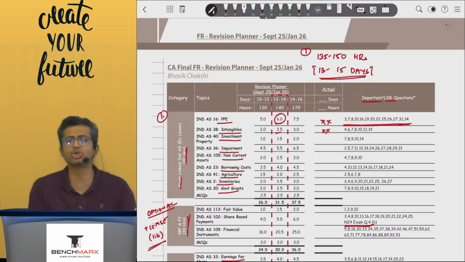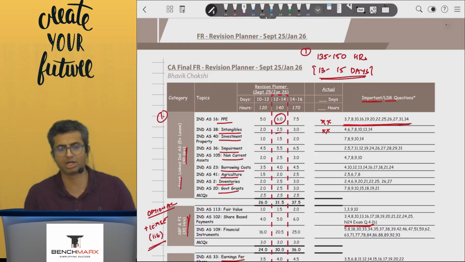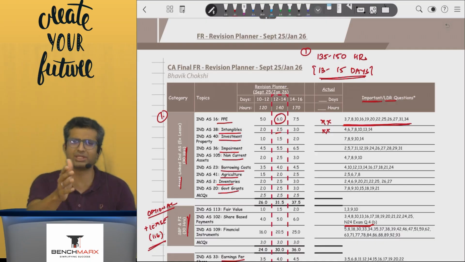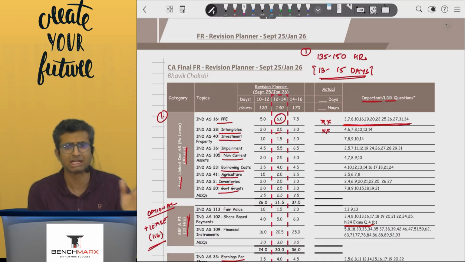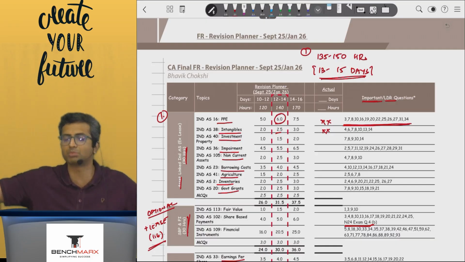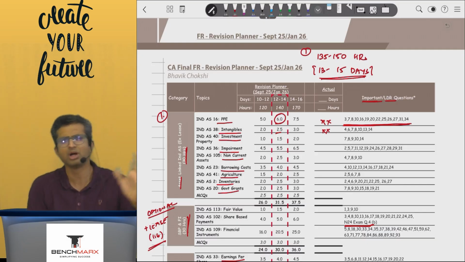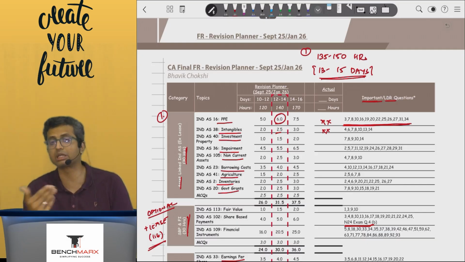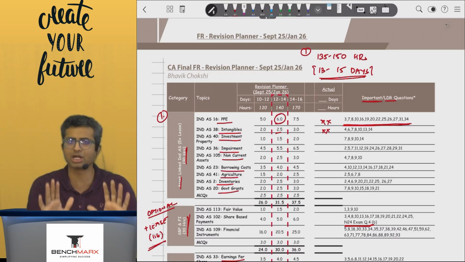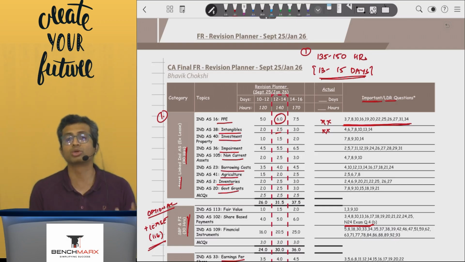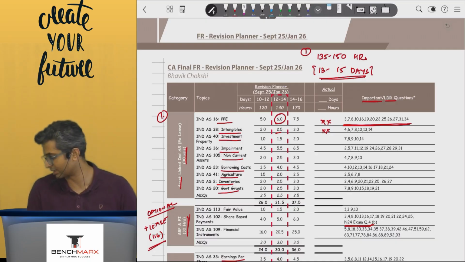If there were new questions added after your batch was done, they would be there on the Google Drive if you have taken classes from us. Questions, PDF amendments, everything would be there, videos, so you can refer that. But in FR there is no amendment per se in terms of changes of law, few cosmetic changes. Lastly, there are new questions which I have added, which it is advisable if you practice, so that you have a clear and a holistic understanding.